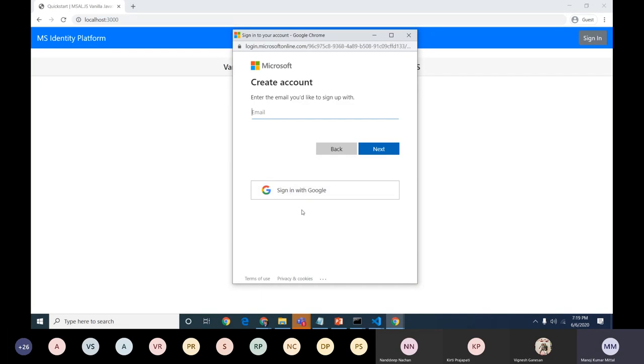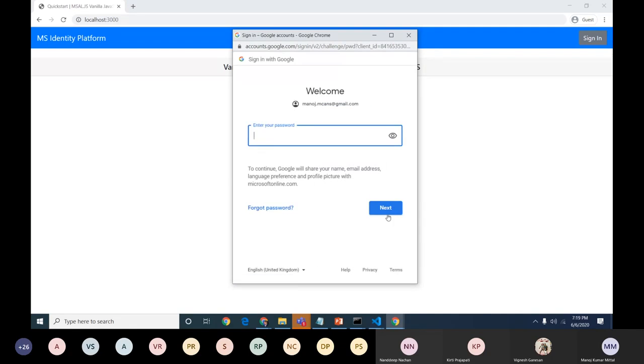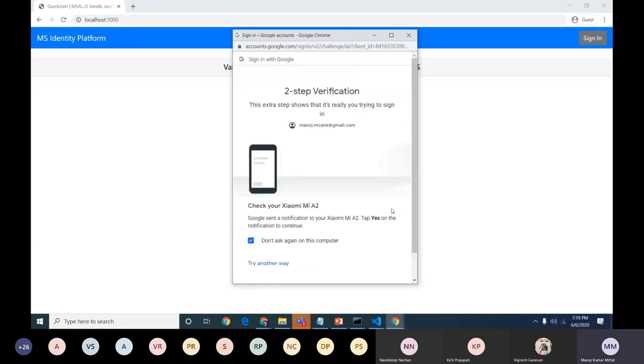This is a new feature they released, and it's still in preview, but it's good to go to use this one. Once I click on sign in with Gmail, it will log in to my corporate applications with my Gmail account. My cell phone I kept. Yeah, it's coming for verification. I need to accept.